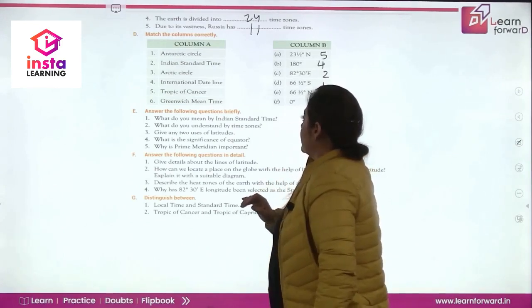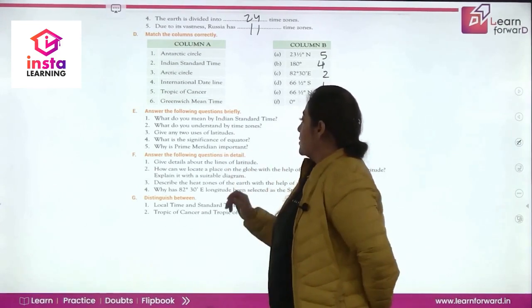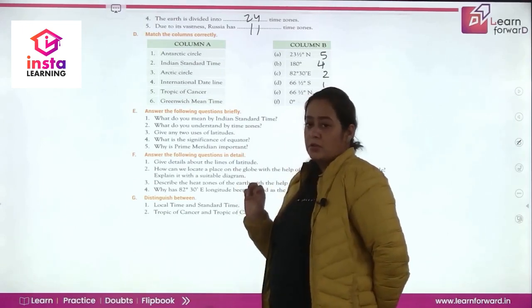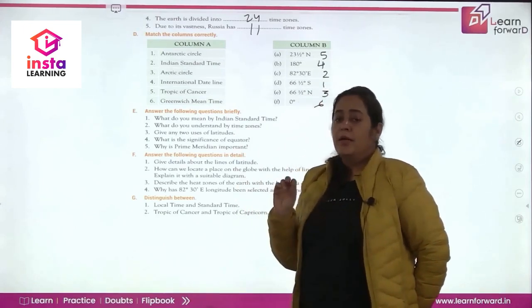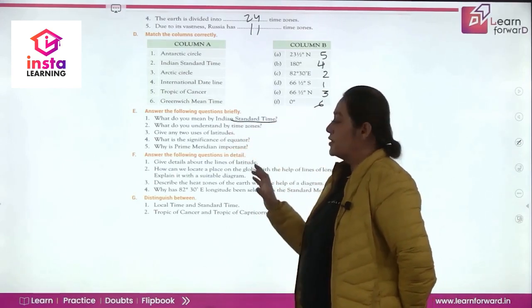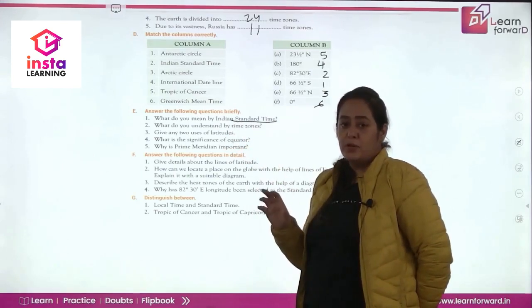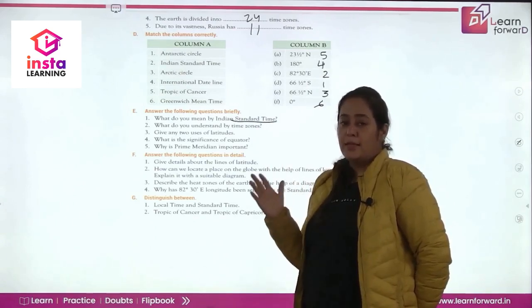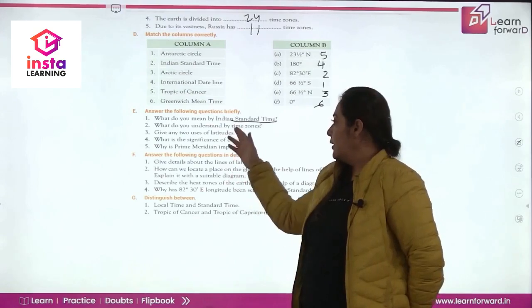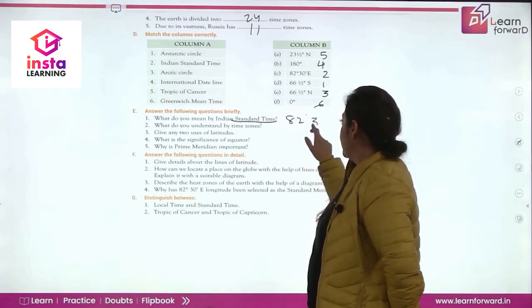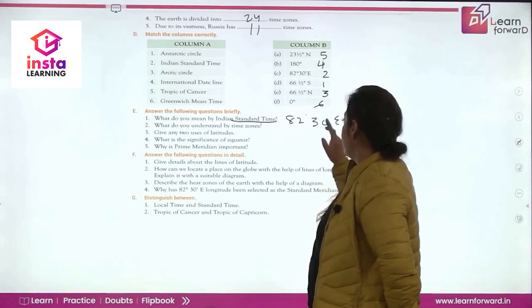Now, let us come to the question answers. What do you mean by Indian Standard Time? The time fixed by the government is the Indian Standard Time. This Indian Standard Time has been fixed to avoid confusion, because there would be confusion if we talk of the local time and the Indian Standard Time. Indian Standard Time is 82 degree 30 east.